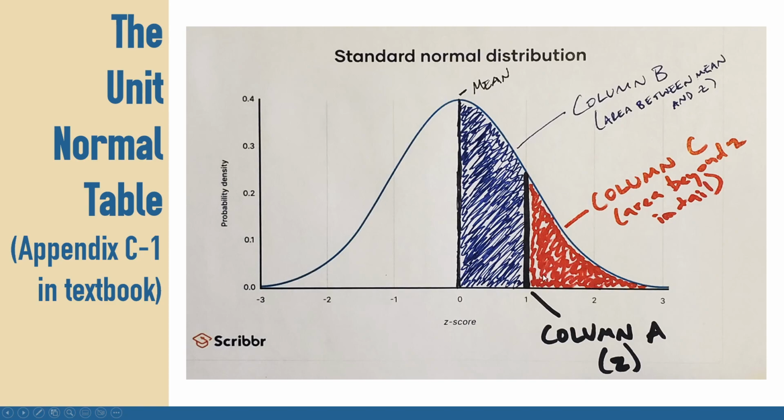Again, this is just looking at positive ones. Negative would basically be the flipped version of this image. So the z-score would be over here, and we'd have column B and column C.